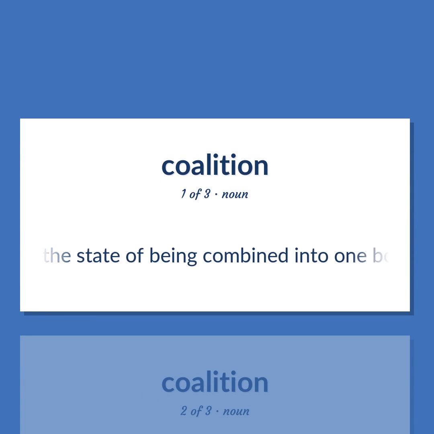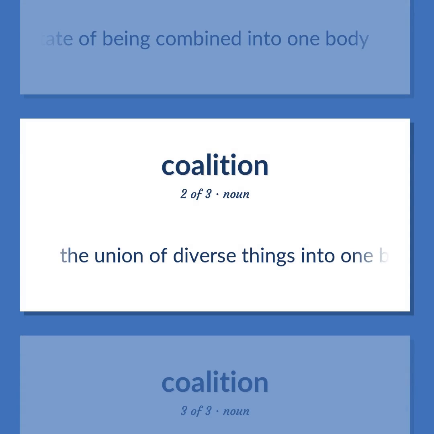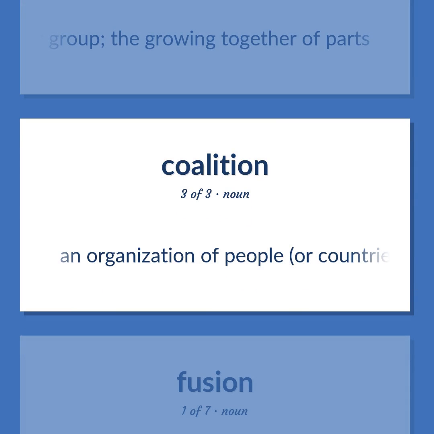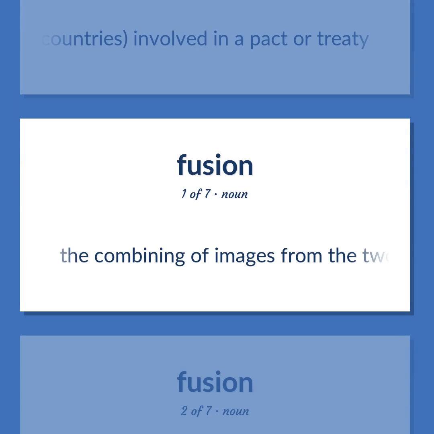The state of being combined into one body. The union of diverse things into one body or form or group. The growing together of parts. An organization of people, or countries, involved in a pact or treaty. The combining of images from the two eyes to form a single visual percept.